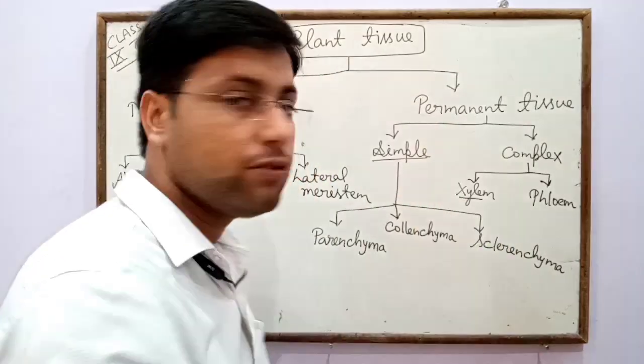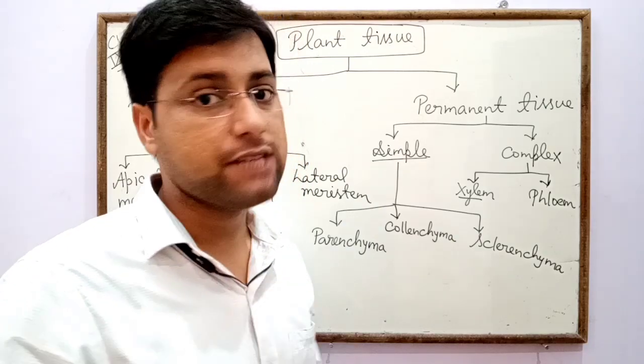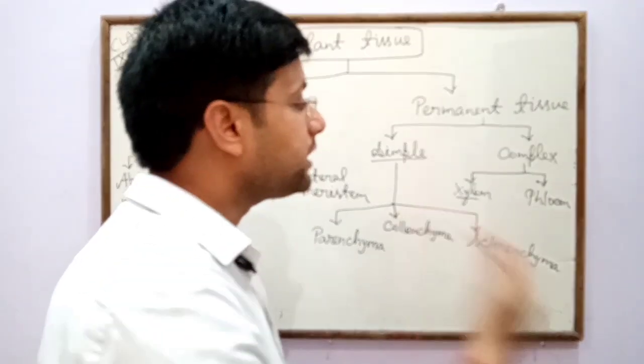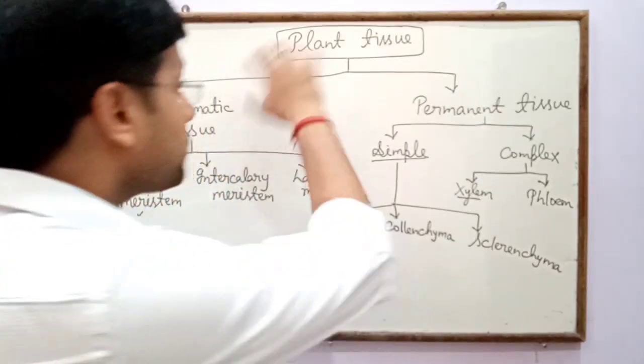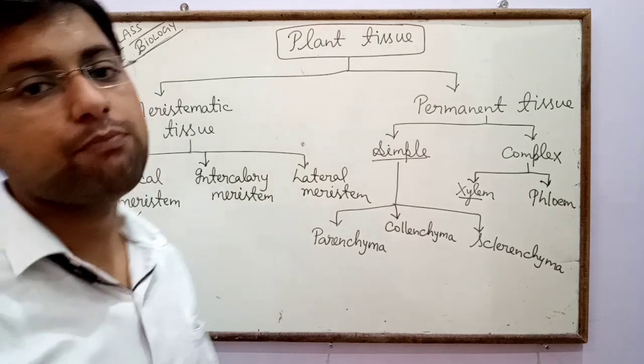So in plant tissues, there are two types, meristematic tissues and permanent tissues.